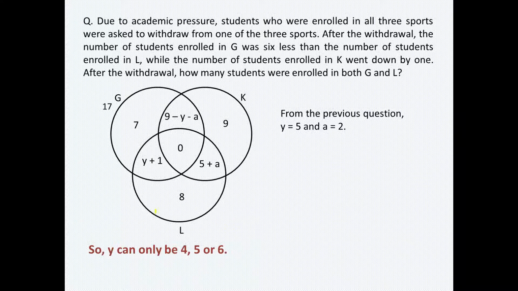So when I see both G and L, that area would be Y plus 1, right? No, it is Y plus 1 plus 0 as well, right? So keep your basics in mind, though that value is 0 and adding it would not make a difference, it should always be in our mind that whenever I say both G and L, I should consider Y plus 1 as well as 0. So by adding Y plus 1 with 0, we get the value as 9 because we already have the value of Y as 5. So the total value becomes 9, and hence the answer to this question would be 9.